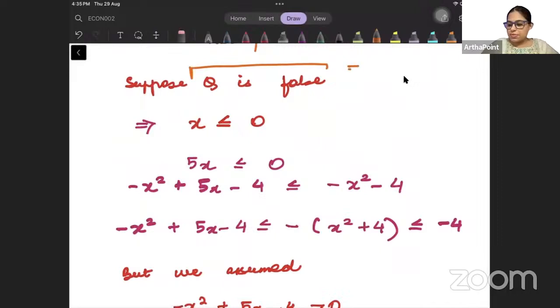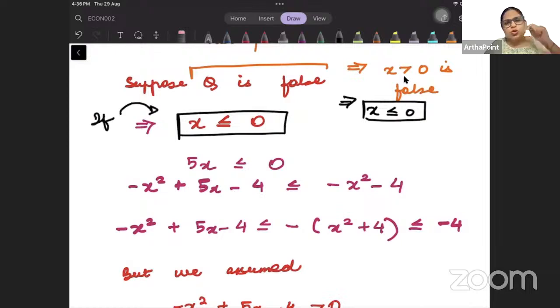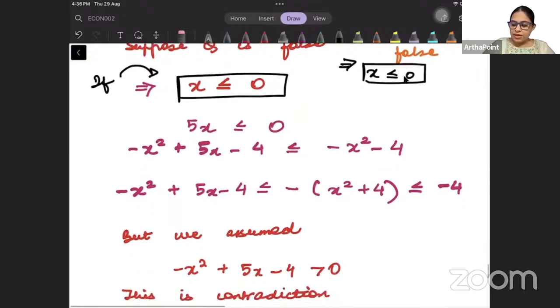If Q is false, माने X greater than 0 is false. Right? So this means what should be true, beta? X should be less than equal to 0. अगर x less than equal to 0 है, तो जो हमने ऊपर steps किए थे, whatever steps we had done earlier, I will multiply 5 on both sides, I will subtract 4 from both sides, I will subtract x square from both sides.